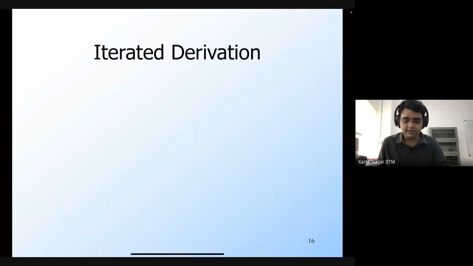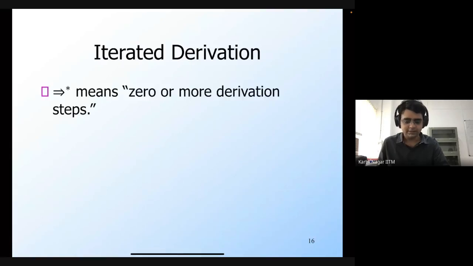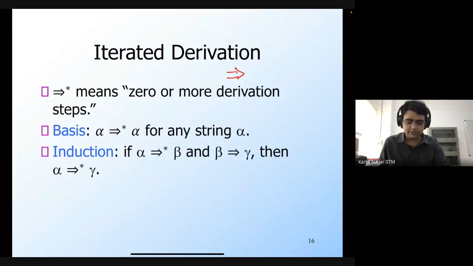Let's define another notation, which is this iterated derivation. We have defined this double arrow notation, and now we use this double arrow star notation, which means 0 or more derivation steps. This is defined inductively. We say that alpha derives alpha for any string alpha. This is a derivation with just 0 steps.